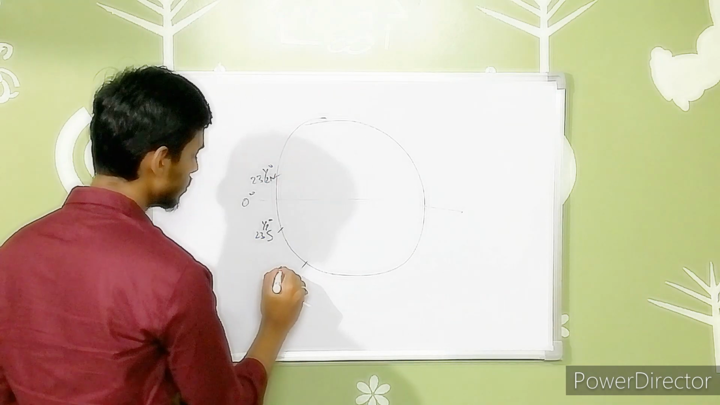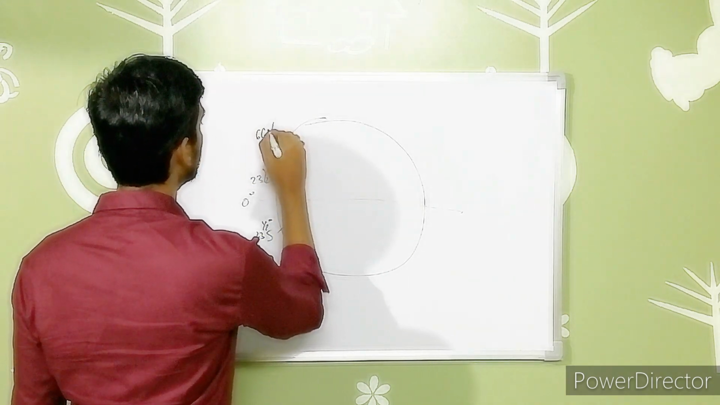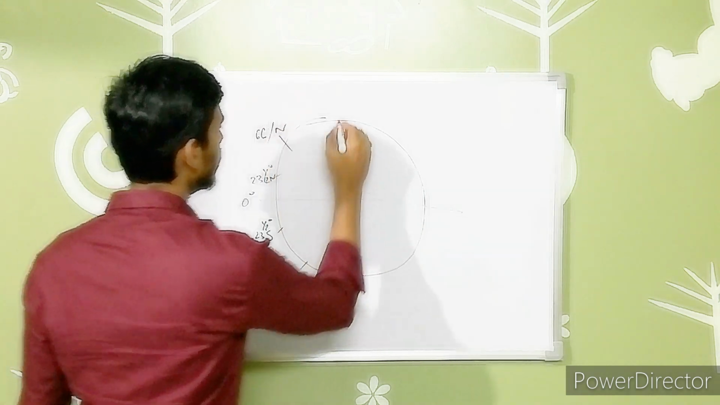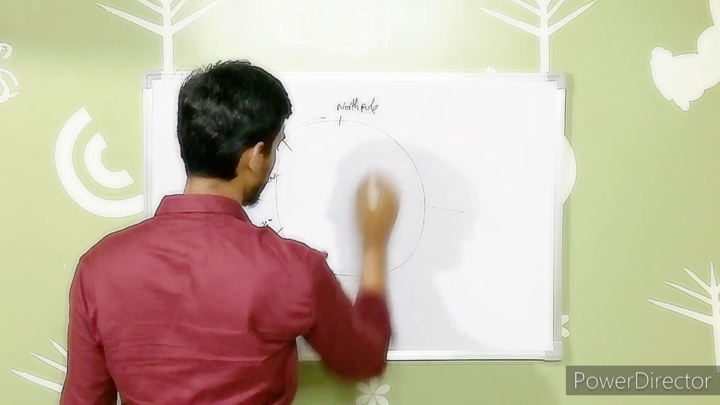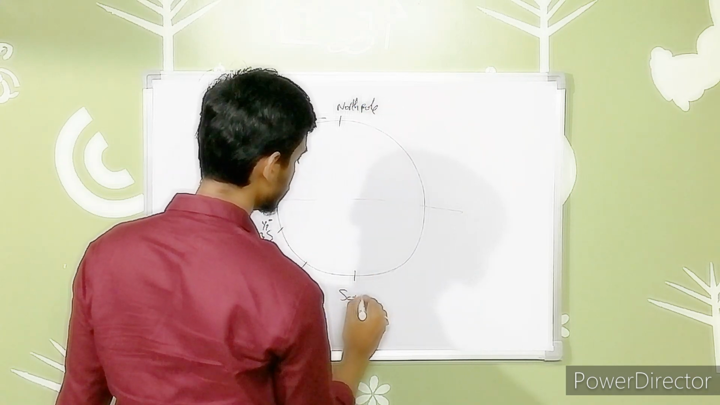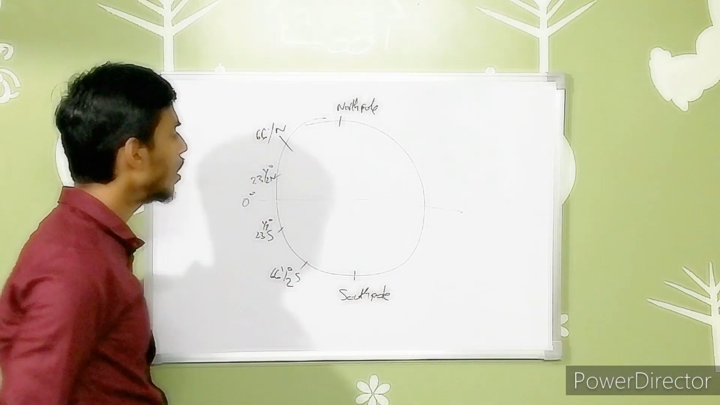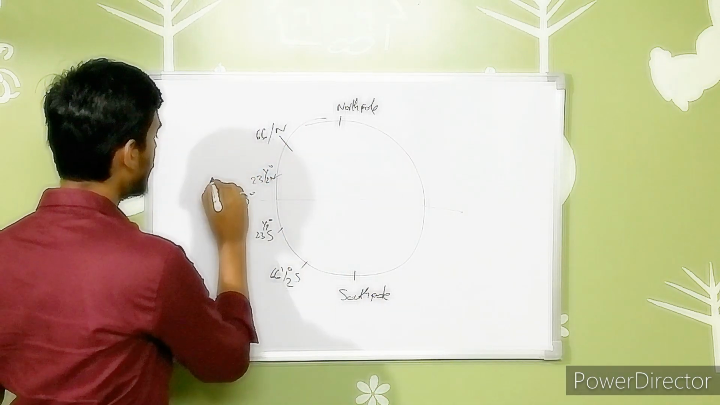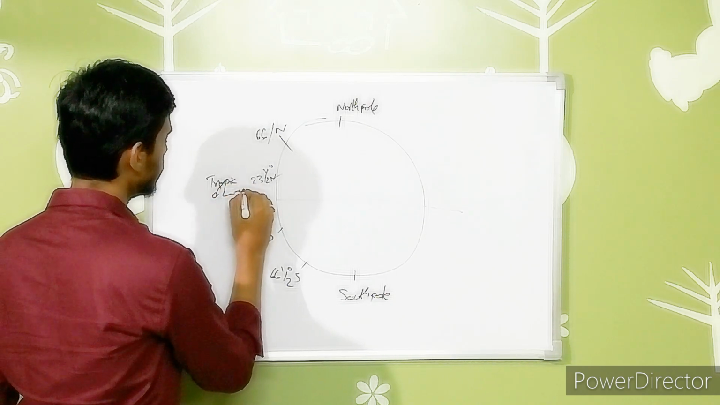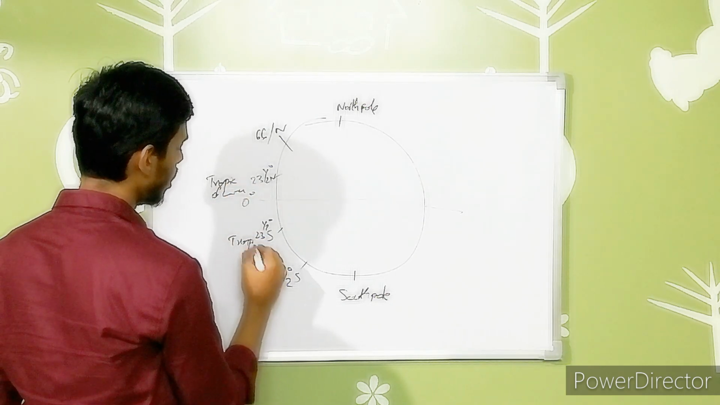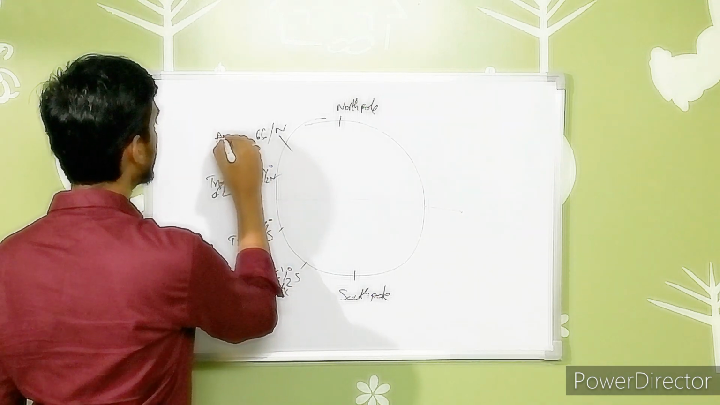66.5 degrees south, 66.5 degrees north, and here exists the north pole and here exists the south pole. So here this is the Tropic of Cancer, Tropic of Capricorn, this is Antarctic Circle, and this is Arctic Circle.